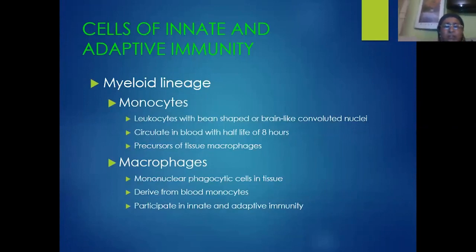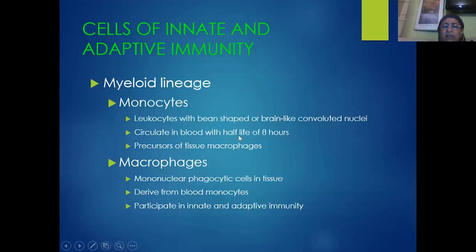So we have come to the end of the study of cellular barrier. So basically we have two types of lineage of cells. We have myeloid lineage, where we see the formation of basically the phagocytic cells. These monocytes particularly transform themselves into macrophages, and they'll be found in the tissues.